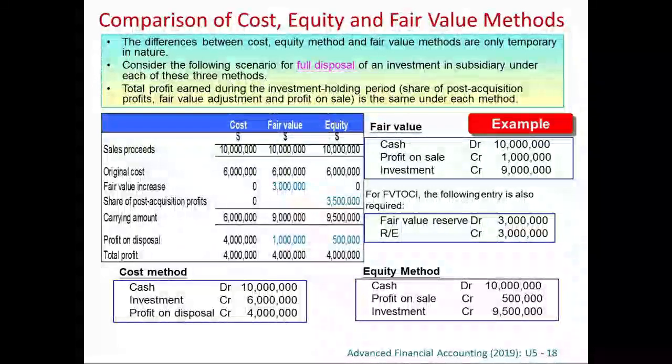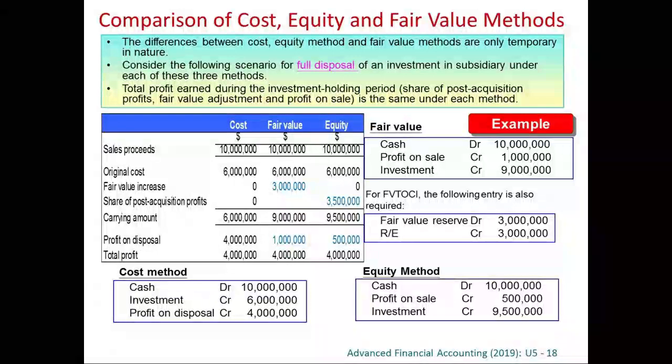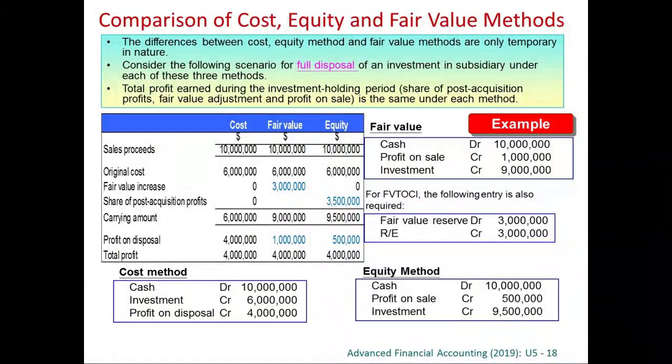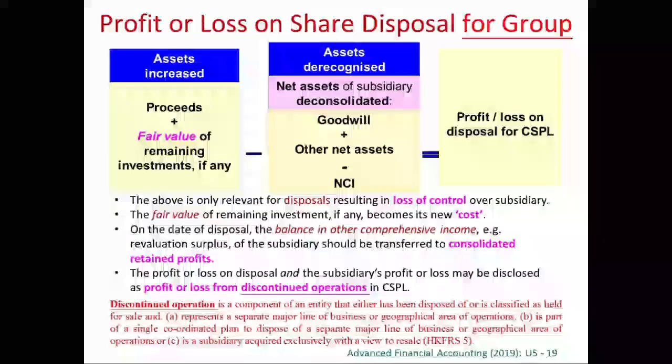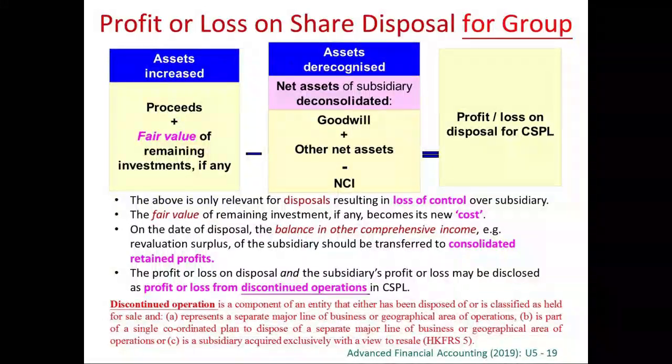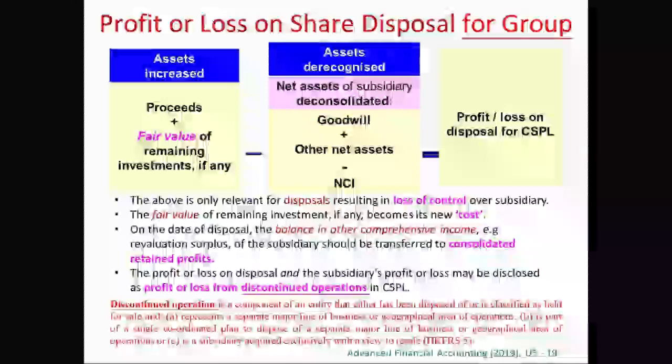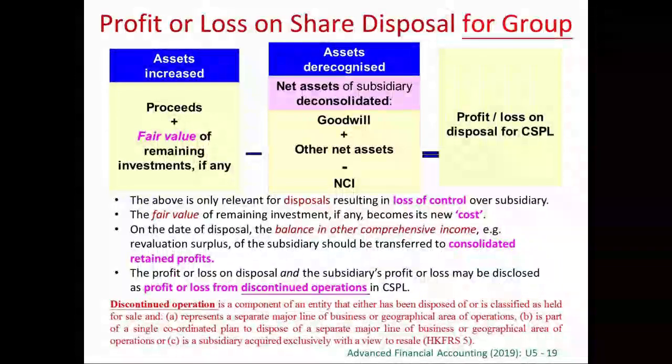Now, this is the profit or loss on disposal for the parent. Right? The parent in its own separate financial statements will calculate this profit. And now we calculate the profit on consolidation. From the viewpoint of the consolidated financial statements, we compare whether the asset will increase or reduce after the disposal.